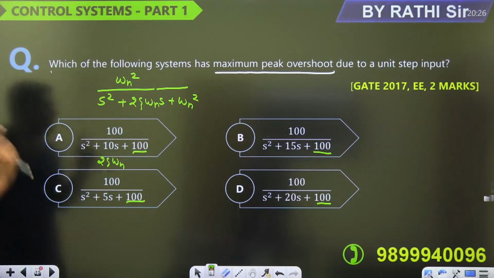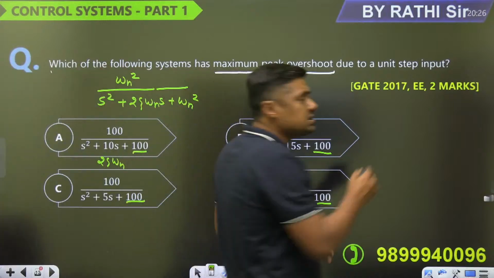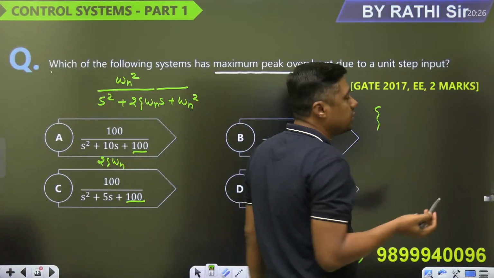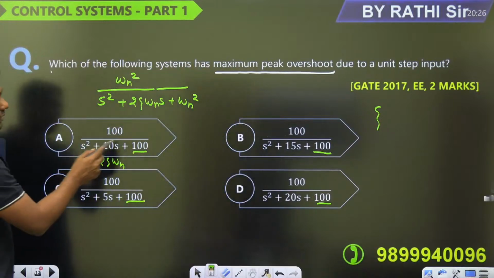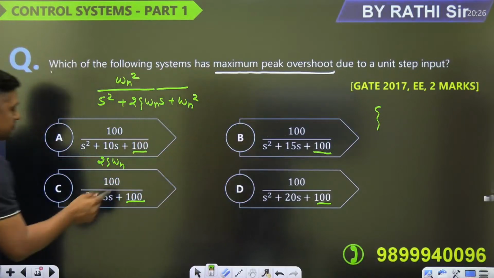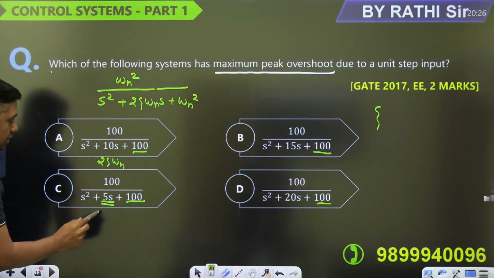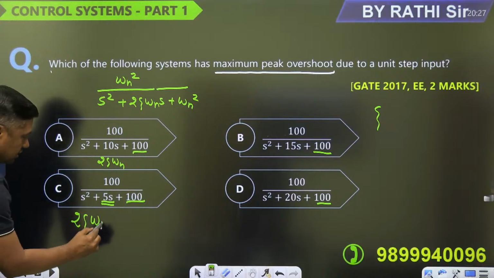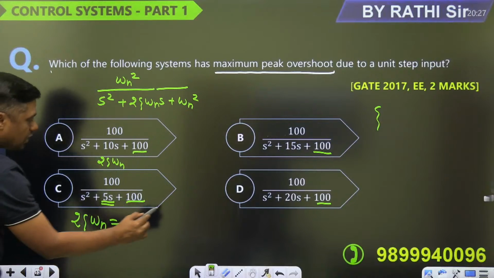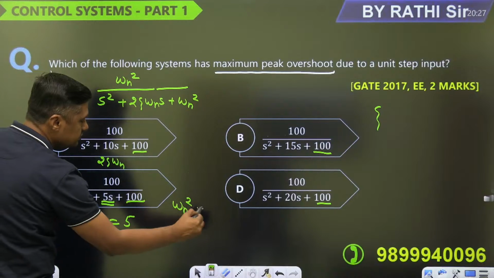किसमें सबसे कम है zeta? जिसमें सबसे कम है zeta, उसी में होगा what? Overshoot. Maximum overshoot. So, it is 10, it is 15, it is 20, it is 5. So, 5 is the lowest one. So, here we have the lowest zeta. 2 zeta omega n is equal to what? 5. And what is the omega n square? 100.